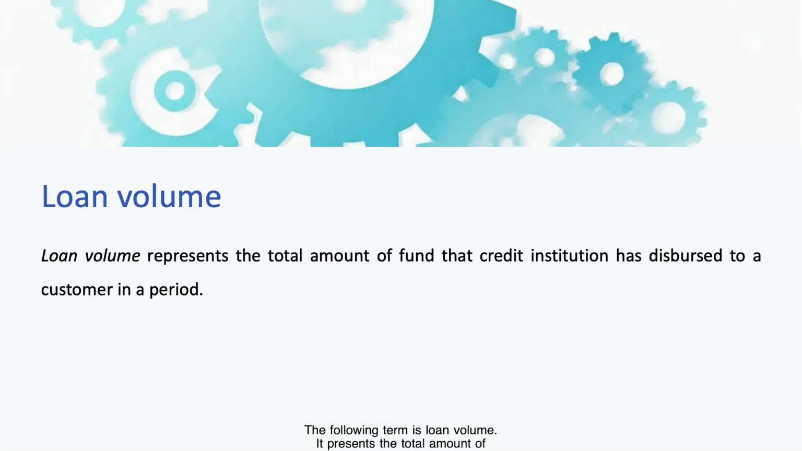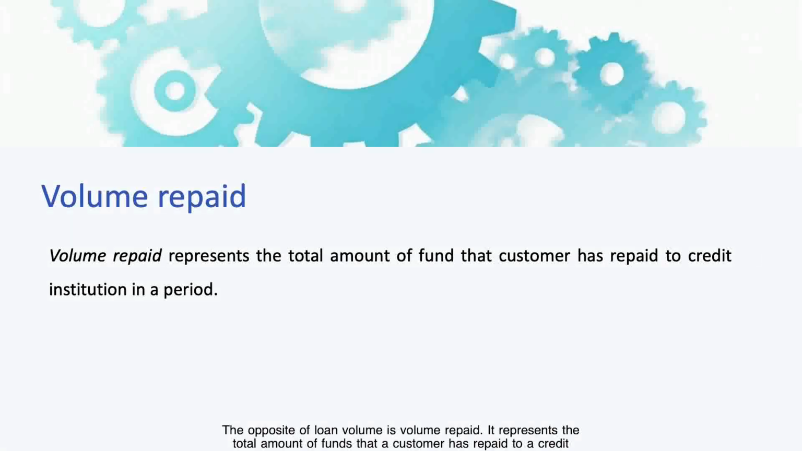The following term is loan volume. It presents the total amount of funds that a credit institution has disbursed to a customer in a period. Loan volume reflects the results of the expansion of lending activities of commercial banks. The opposite of loan volume is volume repaid. It represents the total amount of funds that a customer has repaid to a credit institution in a period.